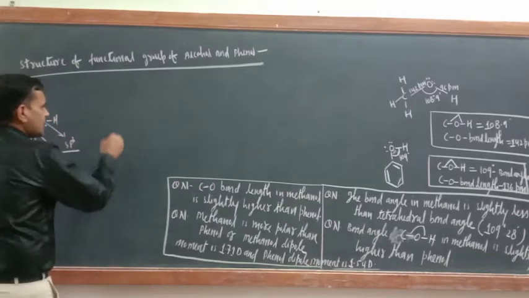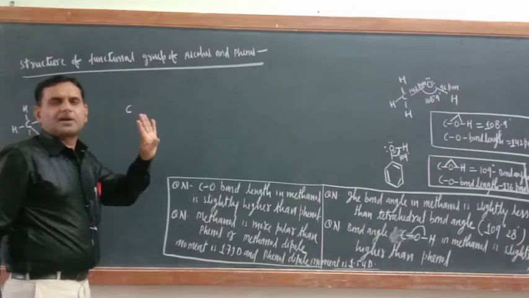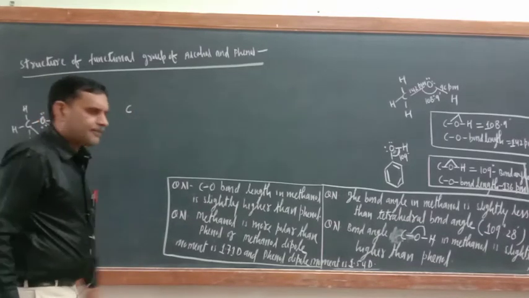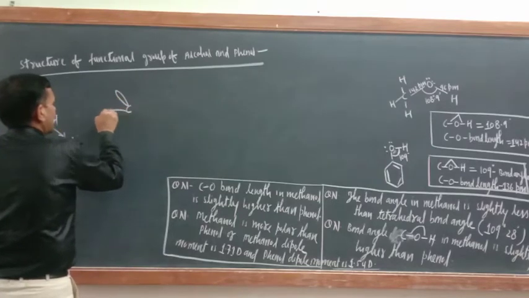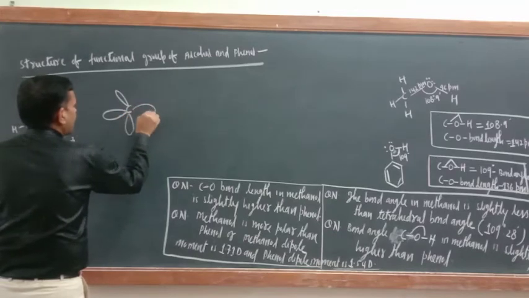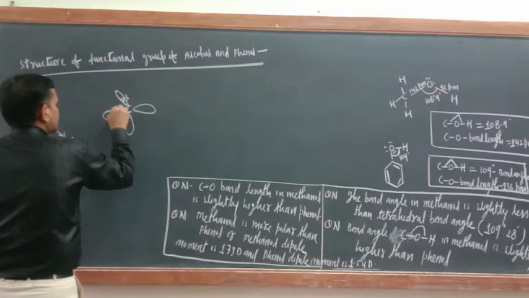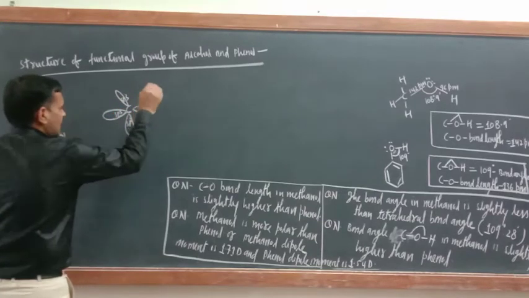So sp3 hybridized means how many total hybridized orbitals will be there? 4. One is this one, another one is this one, another one is this one, and the fourth one is this one. This is sp3, this is also sp3, this is also sp3, this is also sp3.